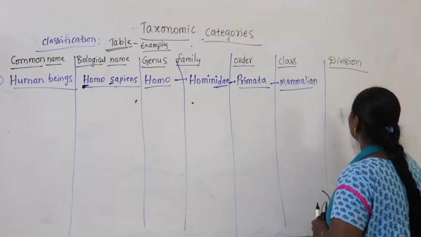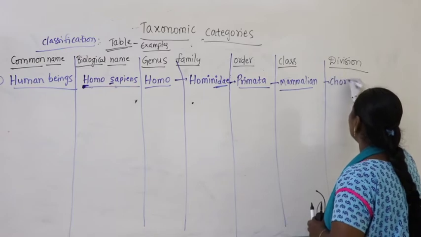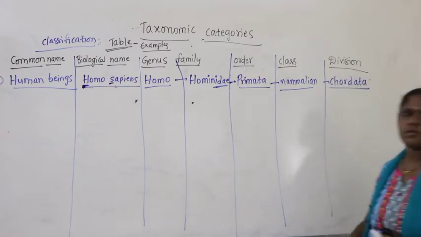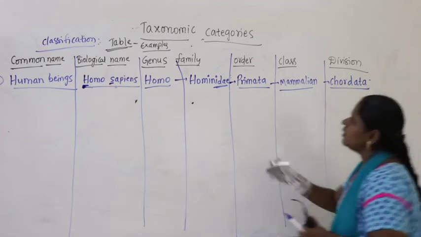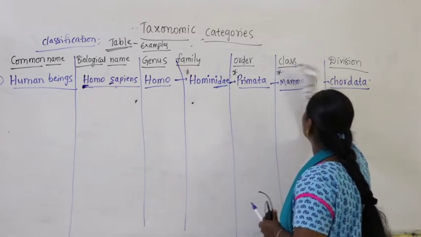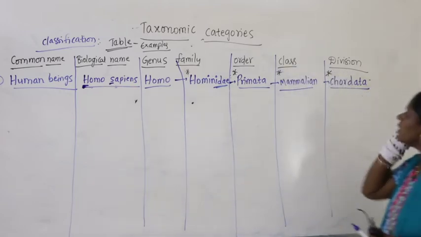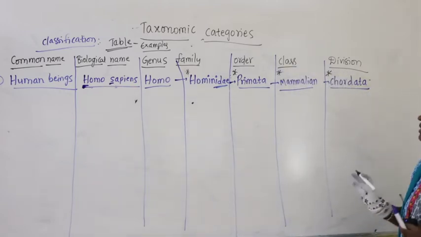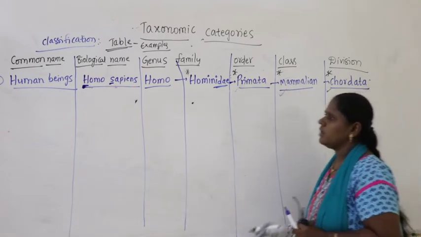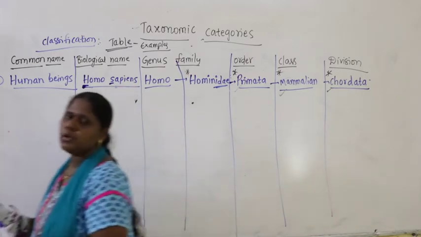Then it belongs to the division Chordata. Here, family name is very important. Order is important, class is important, as well as division. You have to remember these things whenever the question speaks about human beings.